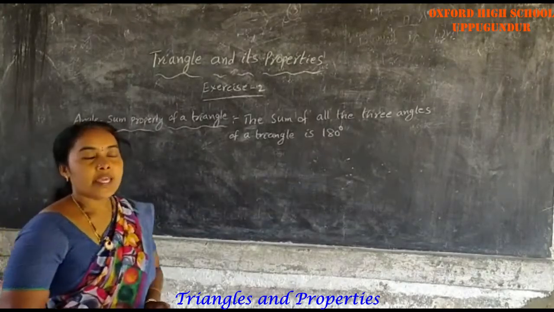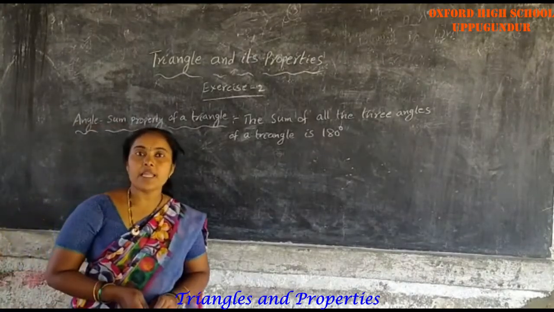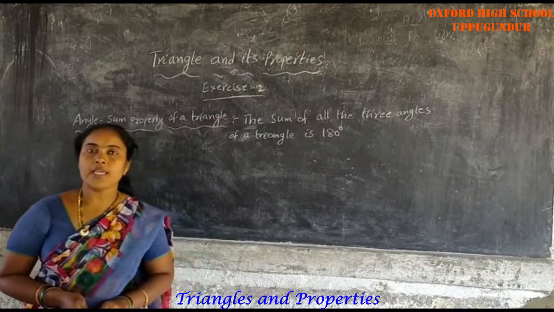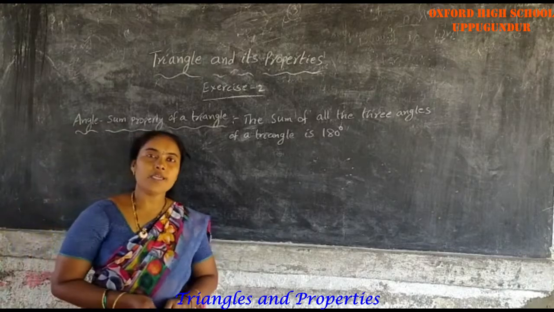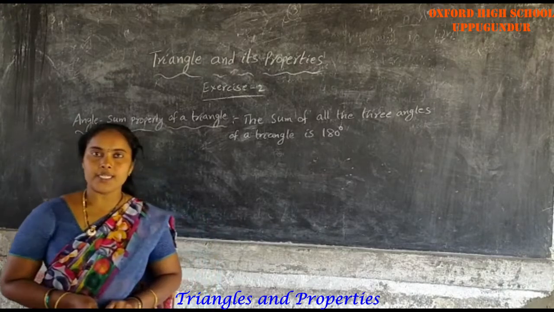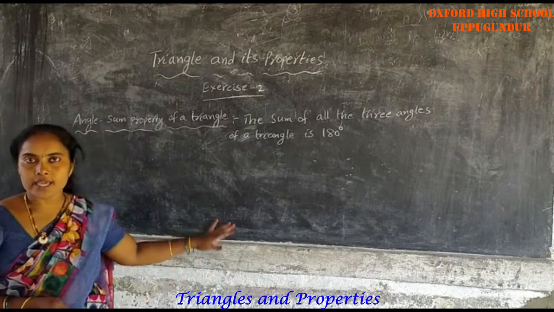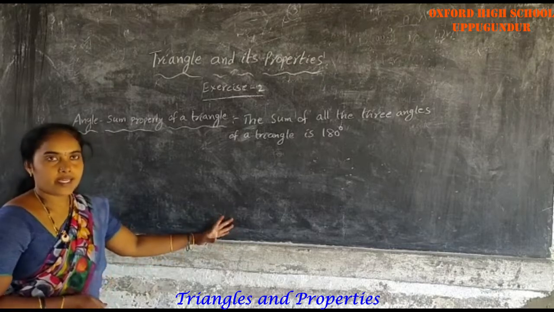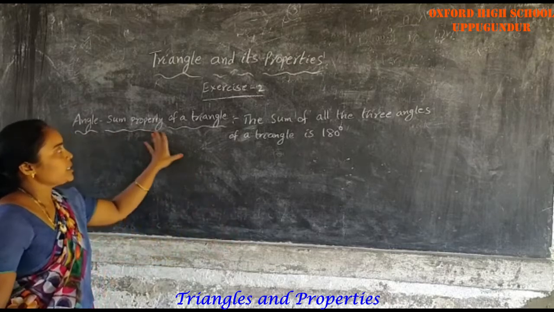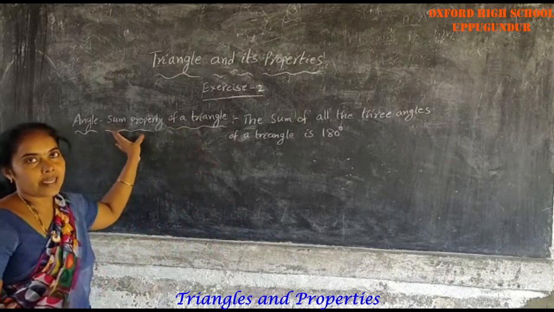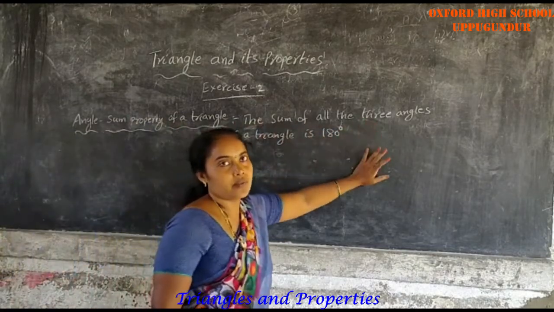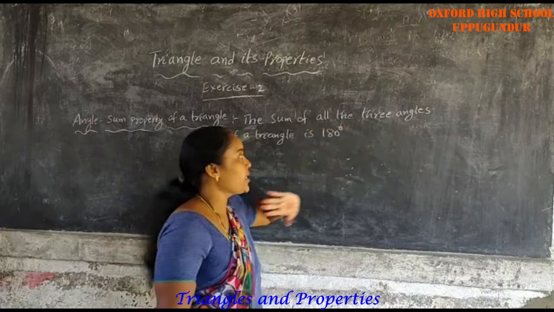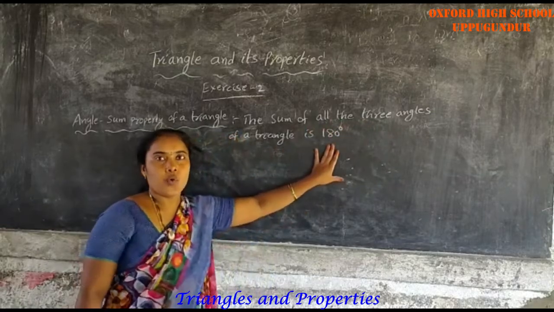Next, angle sum property of a triangle. The sum of all three angles of a triangle is 180 degrees. Angle sum property of a triangle: the sum of all the three angles of a triangle is 180 degrees.